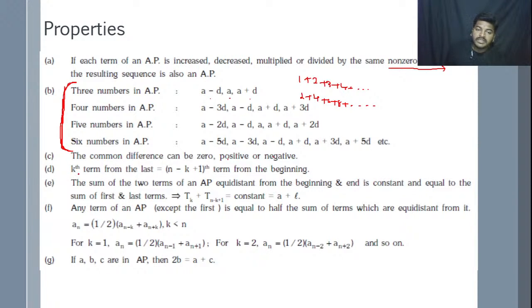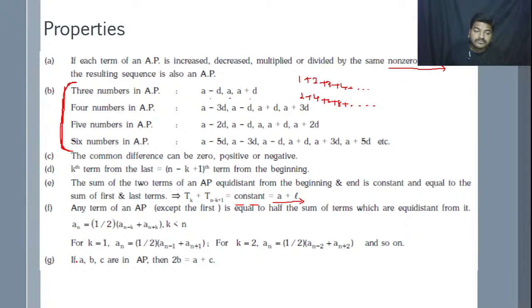Then we know the nth term. The nth term is nothing but a plus n minus 1 into d. Similarly, the kth term from the last is nothing but the n minus k plus 1th term from the beginning. Okay. And the sum of 2 terms of an AP equidistant from the beginning and end is constant and equal to the sum of the first and last term, that is tk plus tn minus k plus 1 is equal to a constant. That is, we can find the constant value by the first term and the last term.